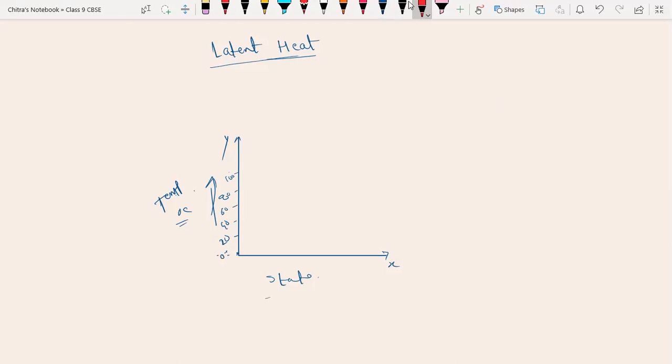So suppose here the ice is present, so ice at 0 degrees Celsius. If we provide the heat, the temperature will remain constant, but the ice is going to absorb heat, and the temperature will not change. Then we can say ice at 0 degrees Celsius along with latent heat.